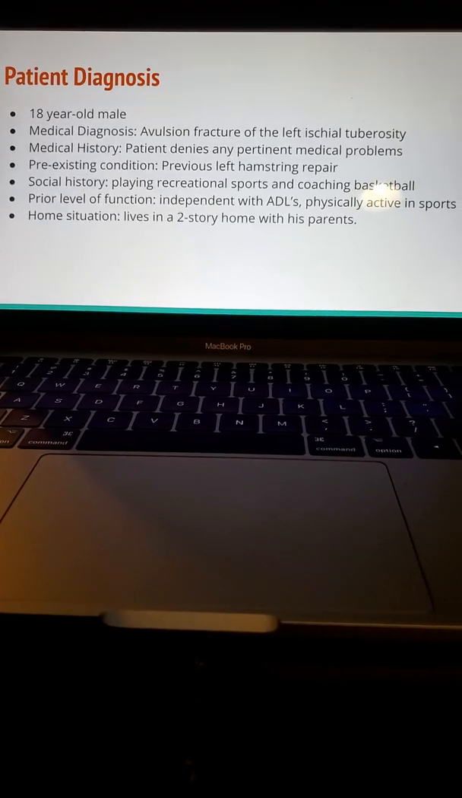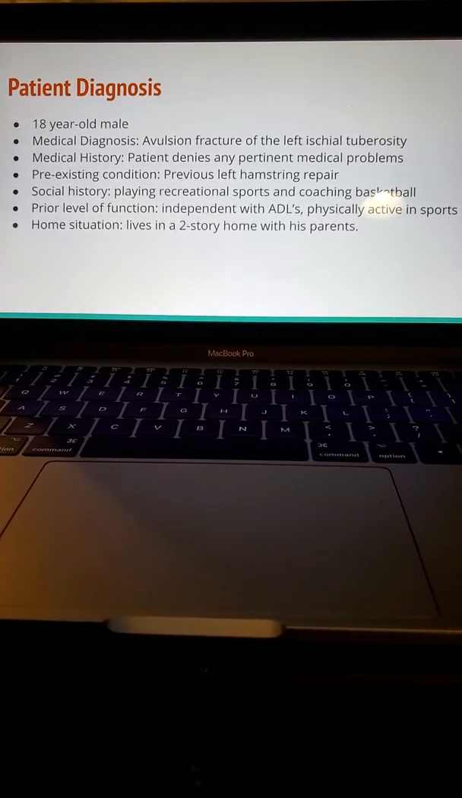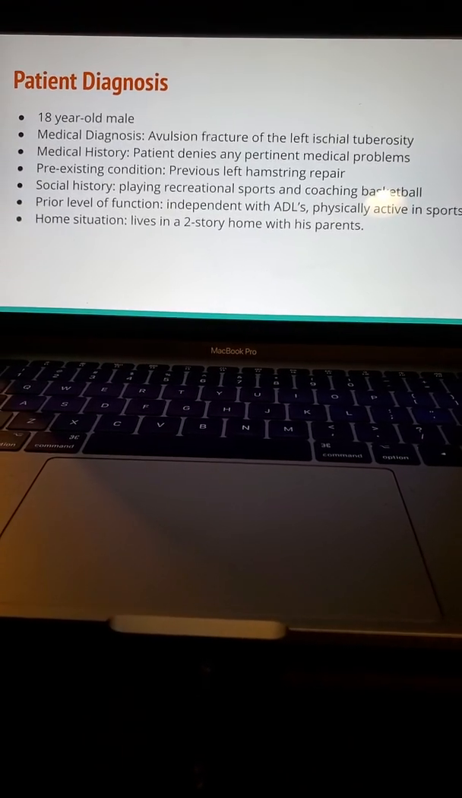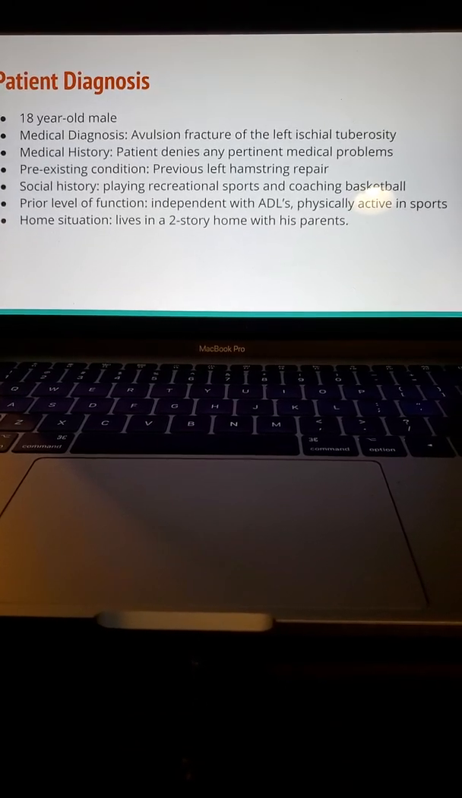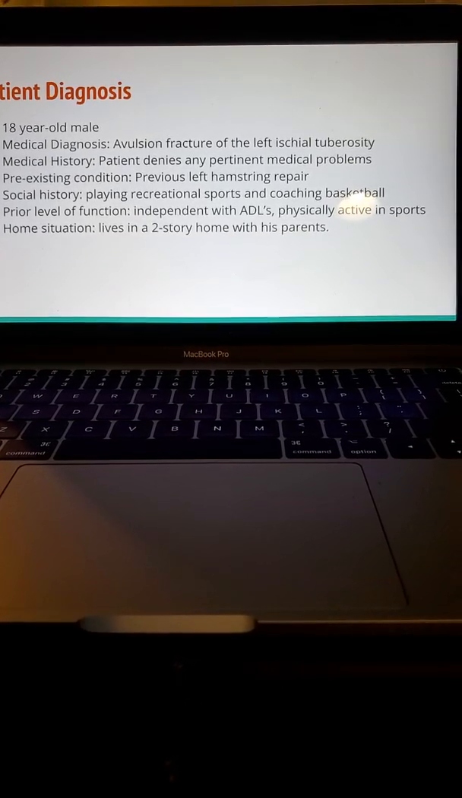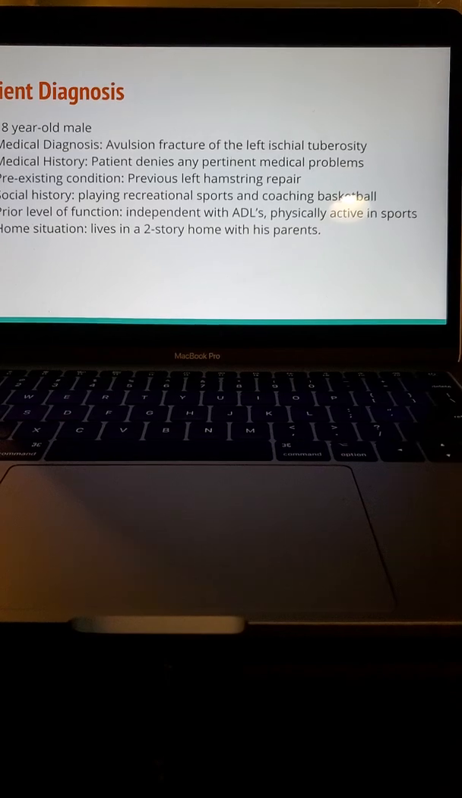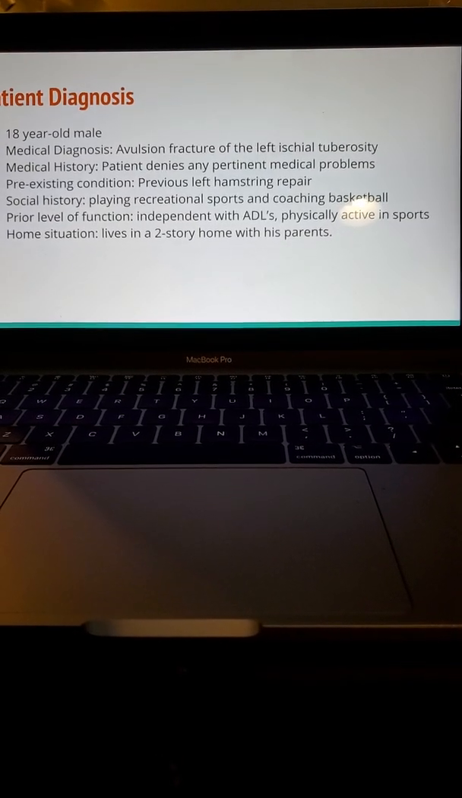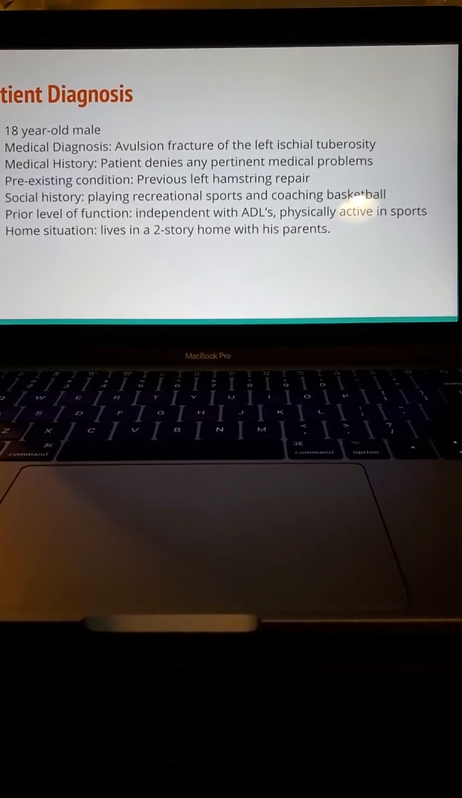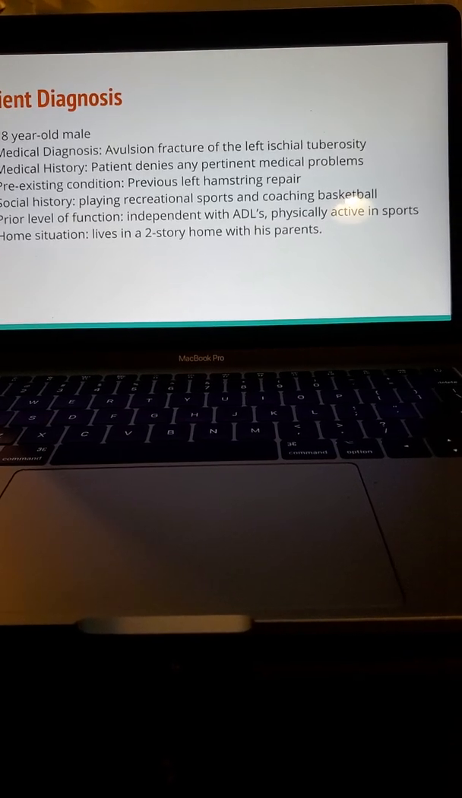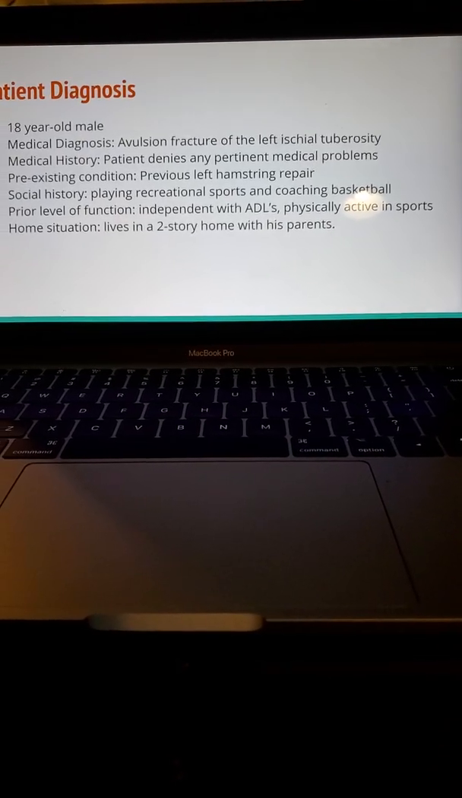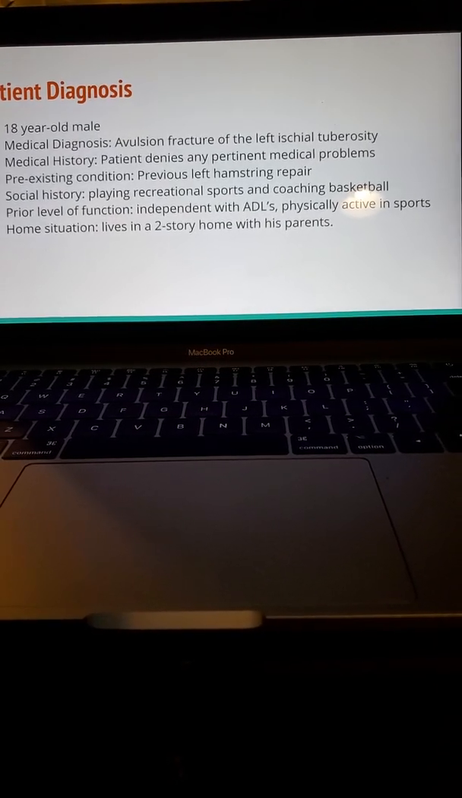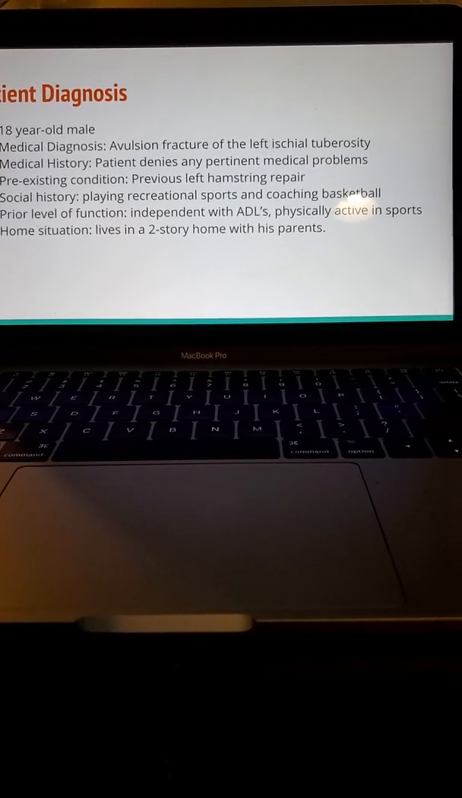For the patient diagnosis and information about the patient, he's an 18-year-old male. Medical diagnosis was an avulsion fracture of the left ischial tuberosity. As far as the medical history, the patient denies any pertinent medical problems. However, he does have a pre-existing condition, which was a previous left hamstring repair.